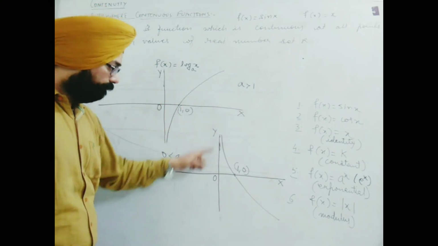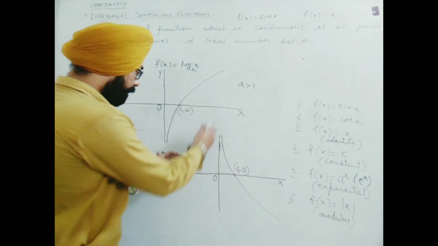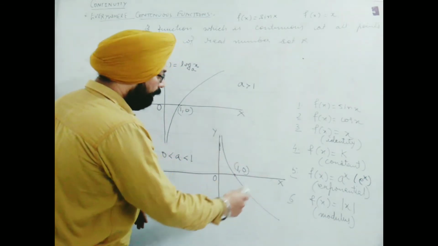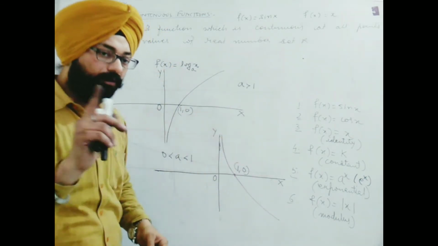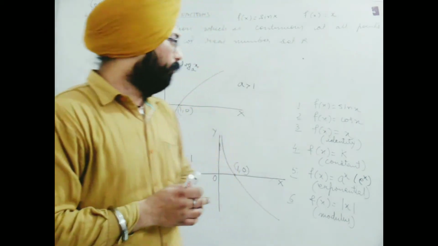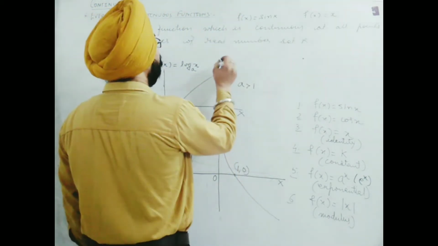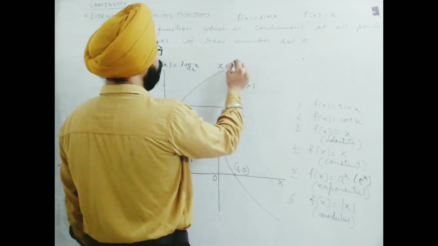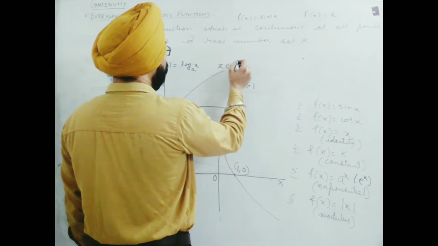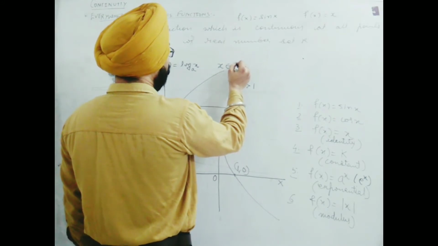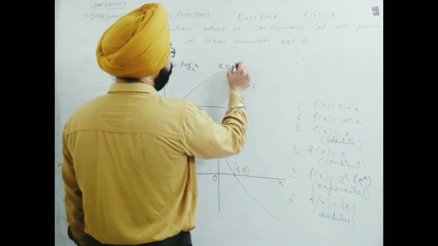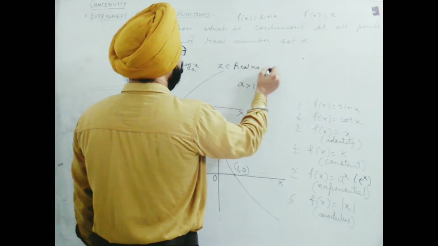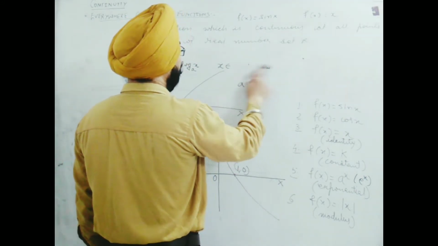Here also we see the graph line. On the left hand side of the y-axis there is no graph. It is defined for all positives. Whether it be the first case or the second case, log is always defined for positive real numbers. So its domain is considered. We say that x belongs to R, or real numbers which are positive, or simply positive real numbers.